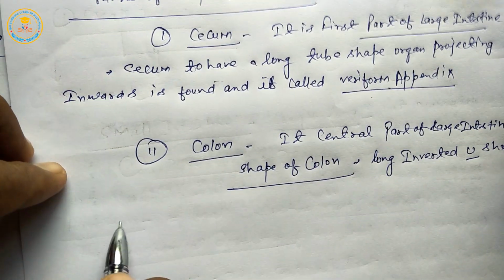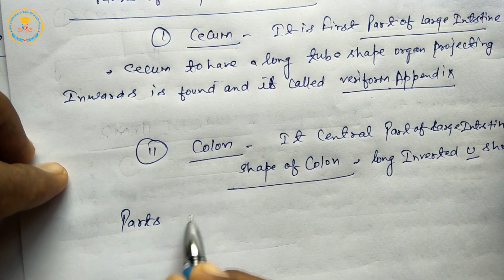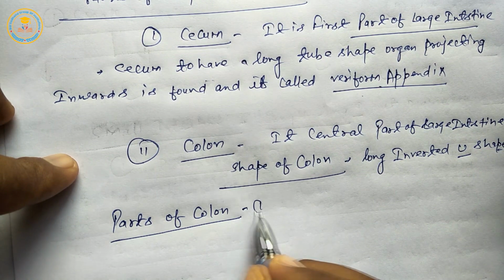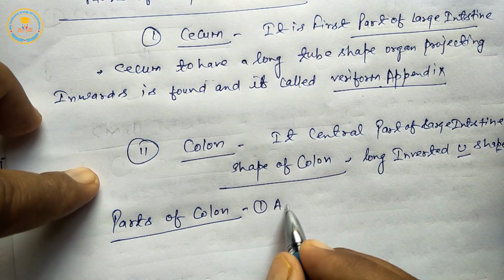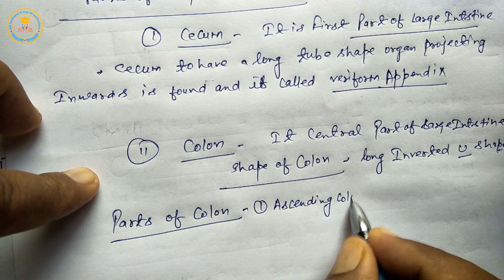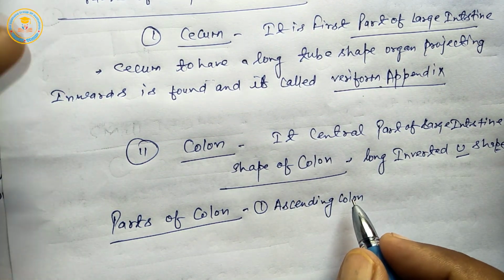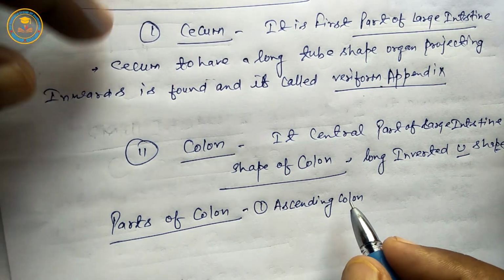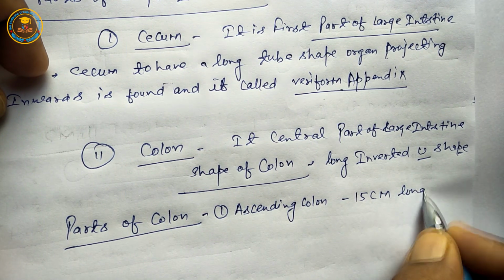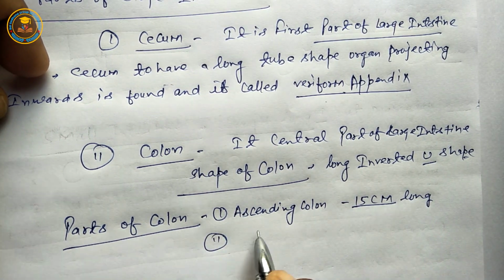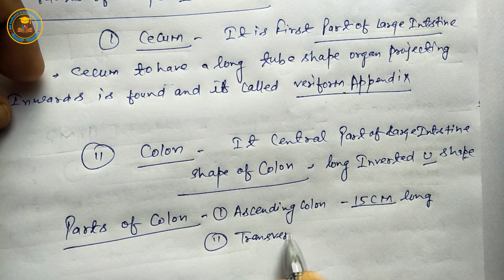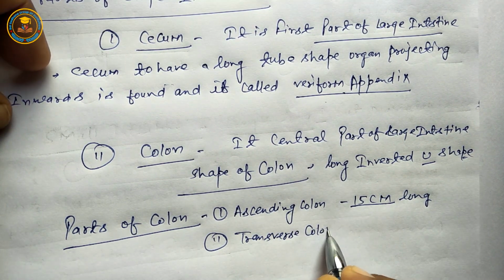Next are the parts of the colon. First is the ascending colon. It is 15 centimeter long. Next is the transverse colon.